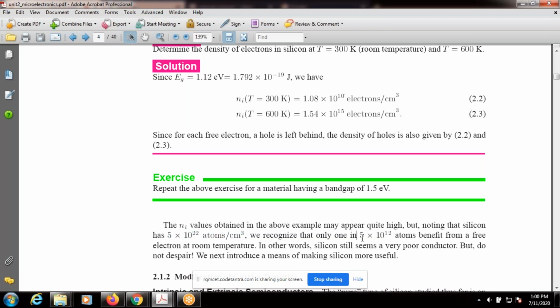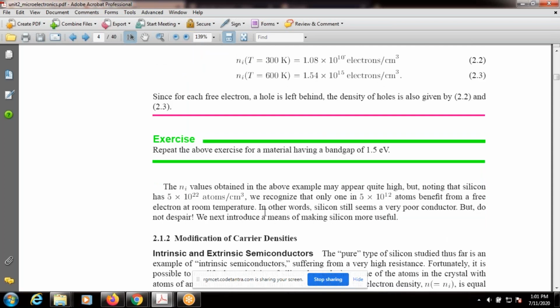Only 1 in 5 into 10 power 12 atoms contributes a free electron at room temperature. Still, some electrons may break the covalent bonds as temperature increases. At 600 Kelvin, there are 1.54 into 10 power 15 electrons, compared with 10 power 22 atoms.